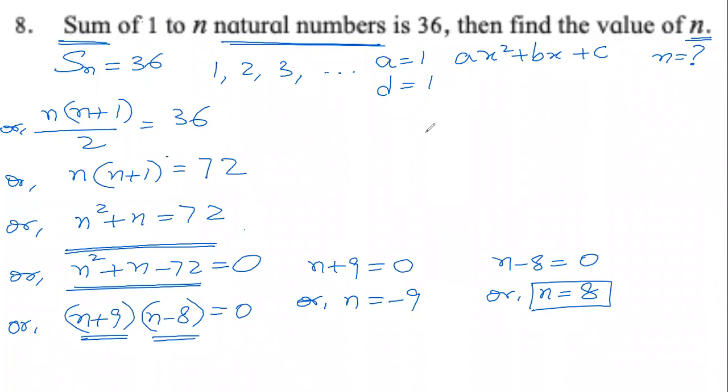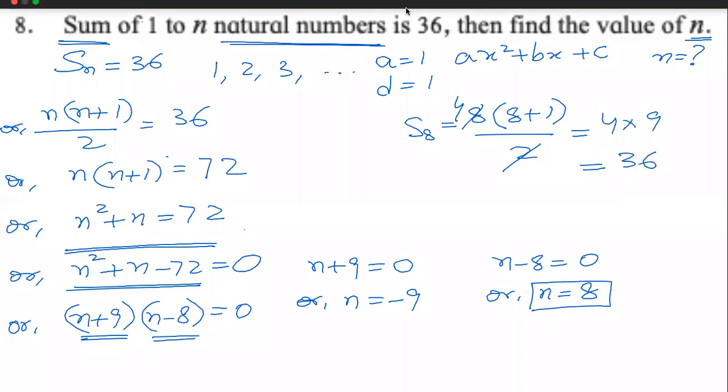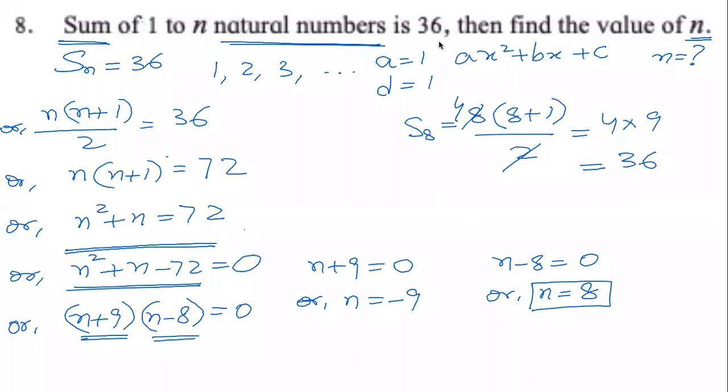We know the sum of first 8 natural numbers can be calculated as 8 into 8 plus 1, means n into n plus 1 by 2. 8 divided by 2 is 4. 8 plus 1 is 9. 4 into 9, 36. This is what we should have got, and we got it. So our answer is correct.